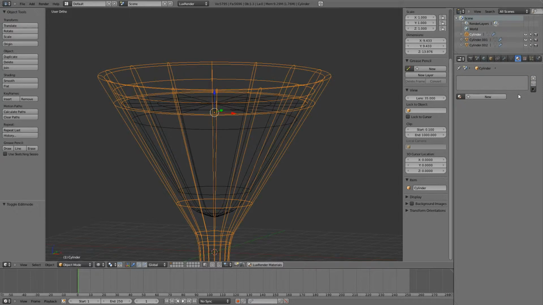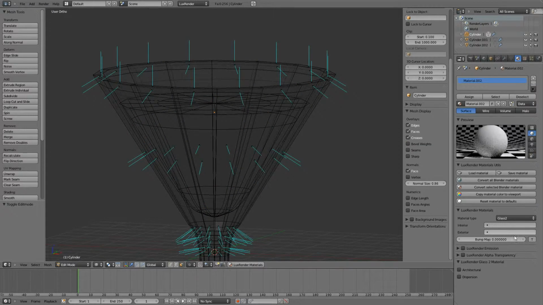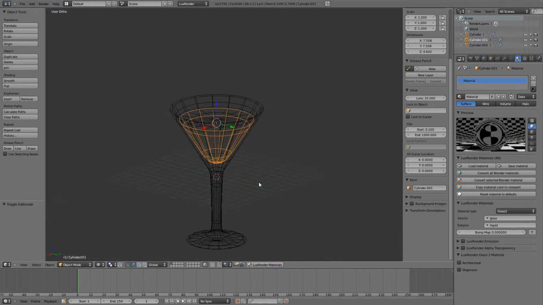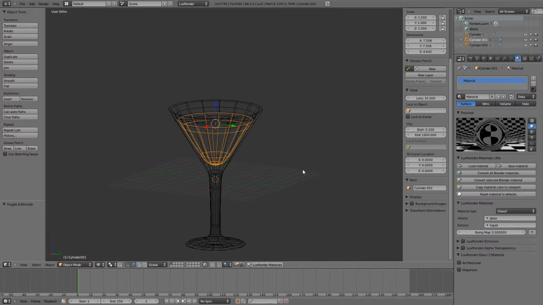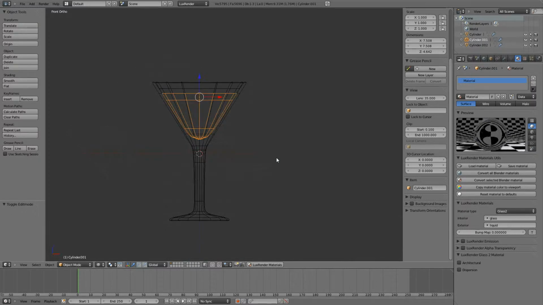Now let's select our glass, let's hit new material, and let's choose material type class 2. So the interior for this one will be glass and exterior will be world. Okay, so that looks nice. So basically we have finished our glass. Now we can get on to modeling some umbrellas.